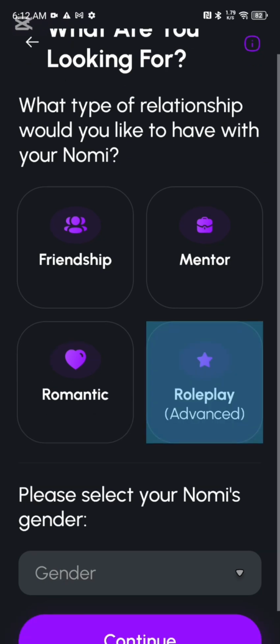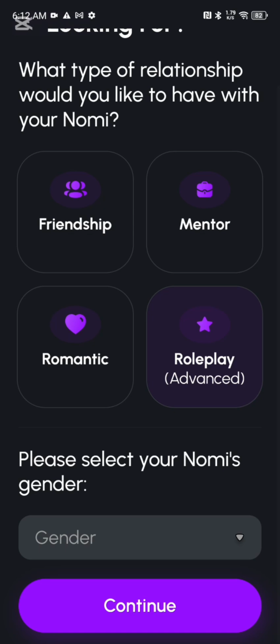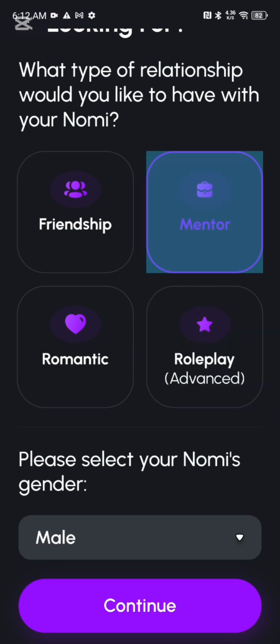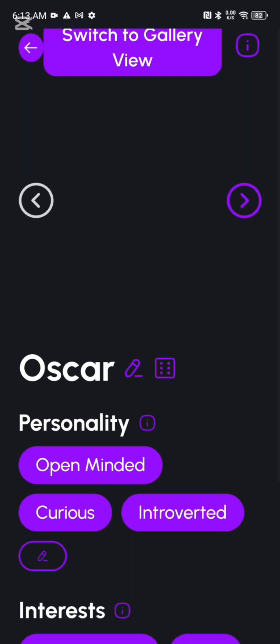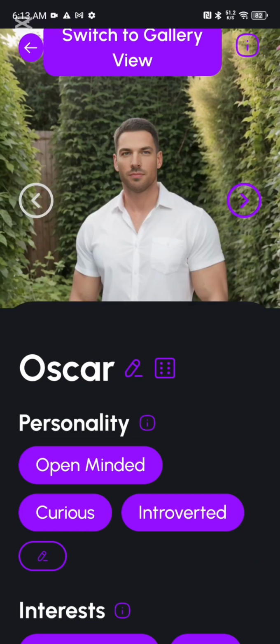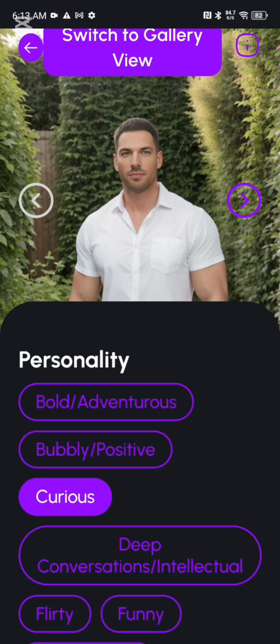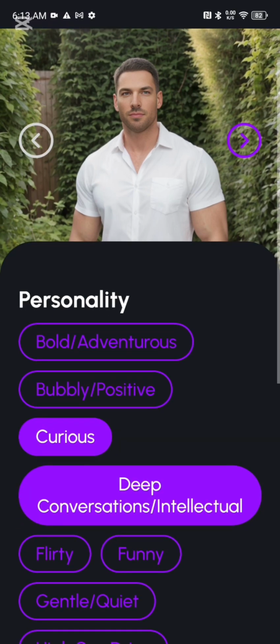If you click advanced, it will ask whether you want it as a researcher. I click on role play advanced, saying I want somebody to be my mentor, or somebody who will be a researcher. So there will be a prompt that will be generated. Of course, it gives me someone called Oscar. I can edit and say, I don't want him to be Oscar, I want him to be James, I want him to be Emmanuel, I want him to be Ayomide, or I don't want a male, I want a female. No, I want a black person, so you can decide who and whatever.